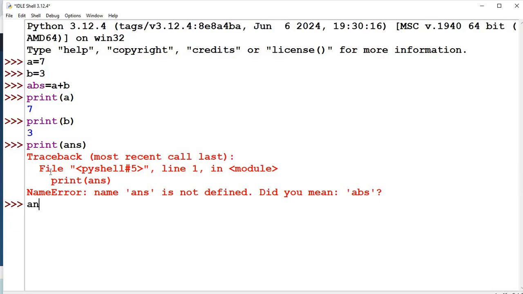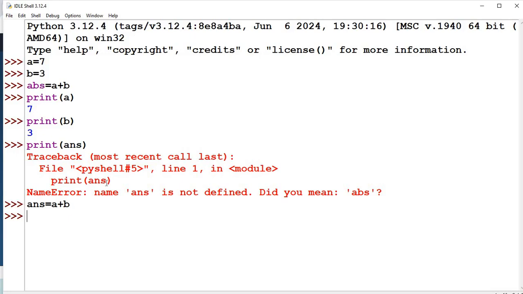I type it once again here, answer A plus B. You need to have the habit of reading error messages also. This is the error related to name error. Name error means what? We have not used the variable named ANS, we have not yet defined it, but we are trying to use it. That's why we are getting name error. Whenever we get error while working with machine, we need to have the habit of reading error messages and try to understand those things.